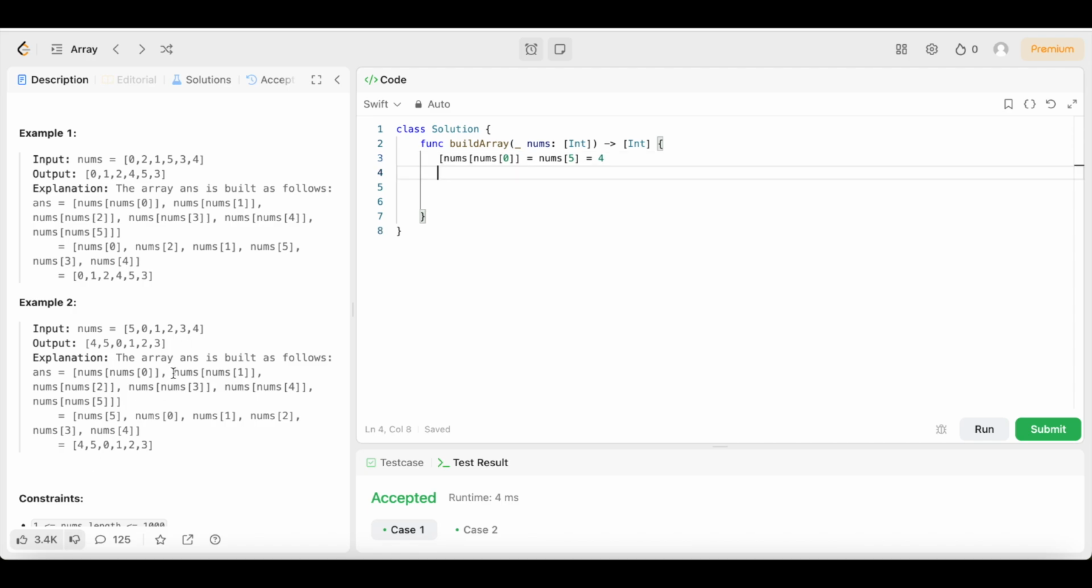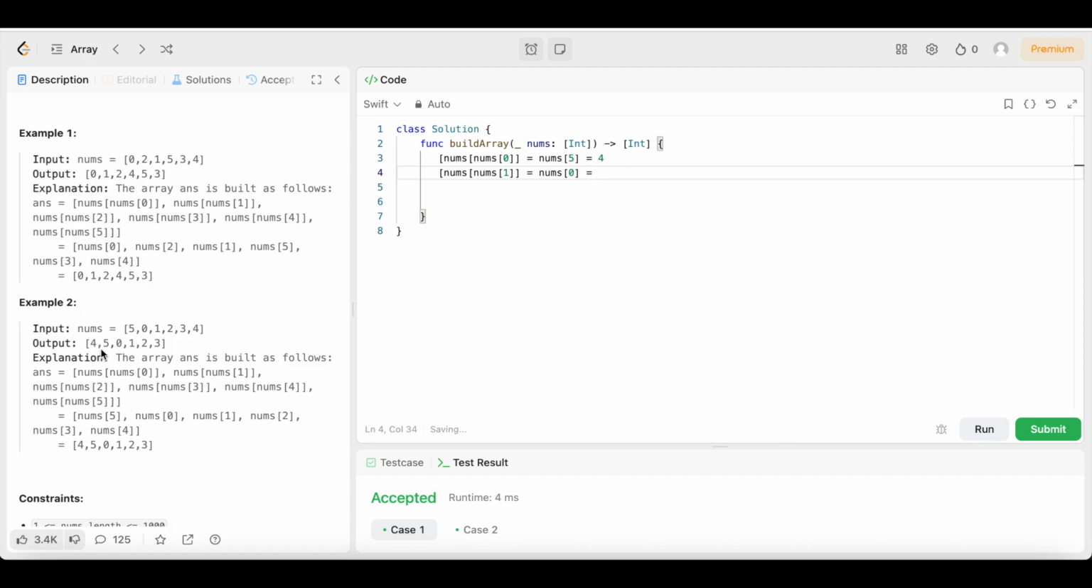Boom. Now we're at nums of nums 1, right? We're just going up the index. So now we're at nums of nums 1. Boom. So we're going to come over here. Nums of nums 1 is equal to, so what's at the index of 1? 0. Nums of nums 1 is equal to nums 0. So what's at nums 0?